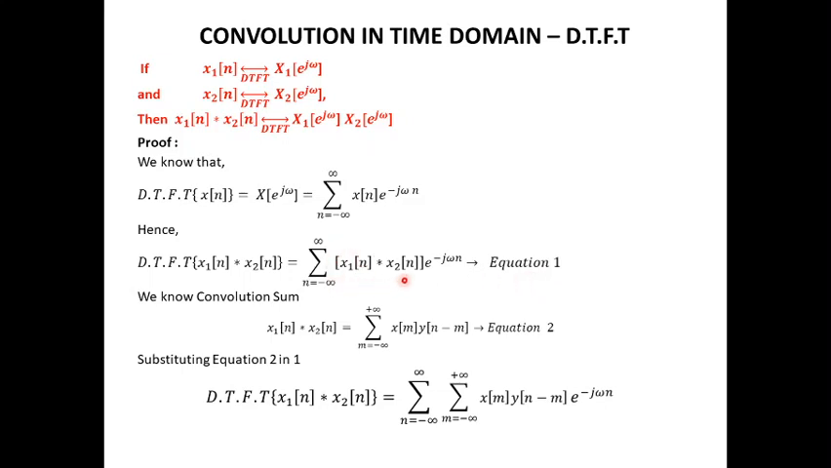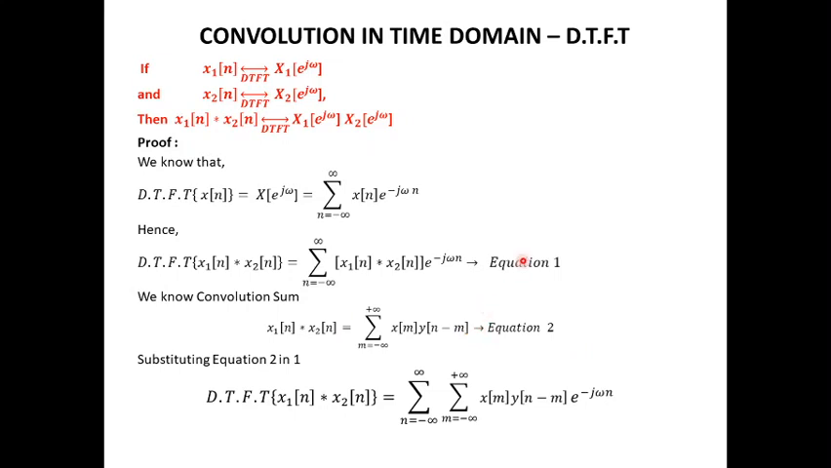Since this is a convolution, we need to apply the formula for the convolution sum. The convolution sum is given as x1(n) convolved with x2(n) equals the summation from m equals minus infinity to infinity of x1(m) x2(n minus m), which is nothing but the formula for the convolution sum.